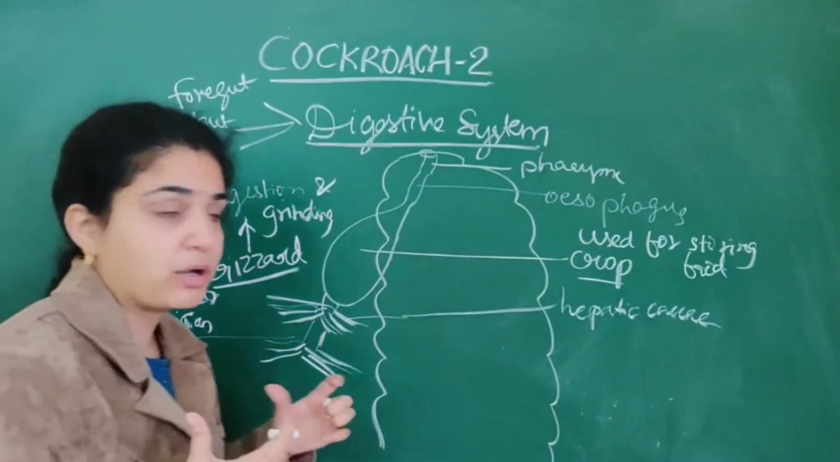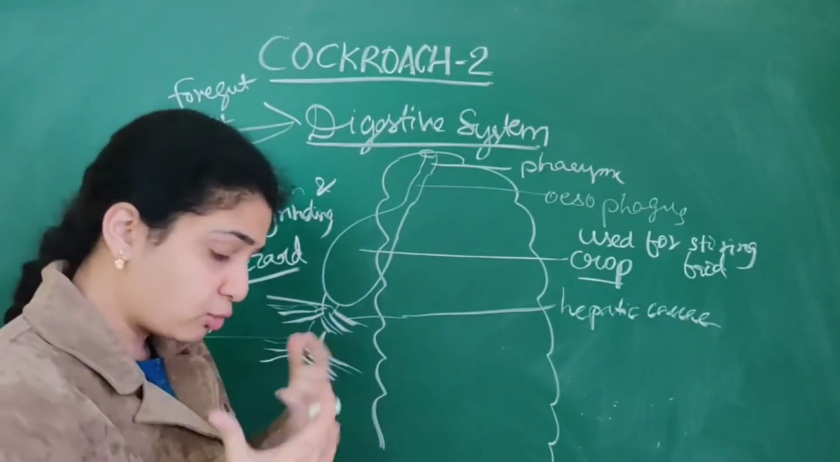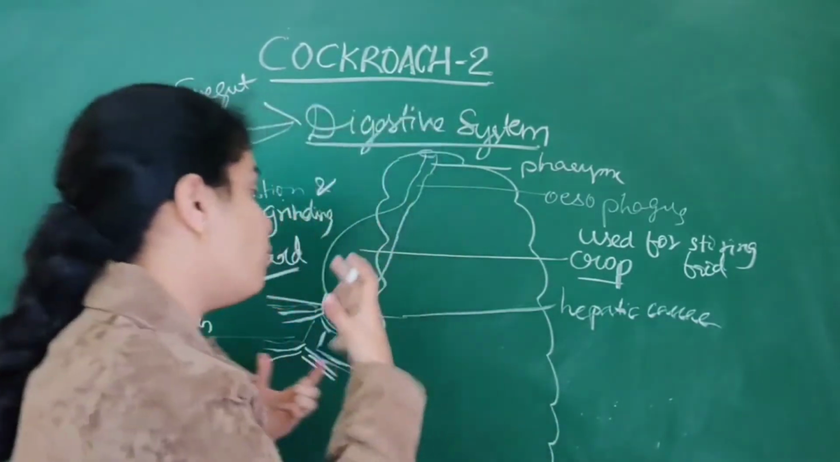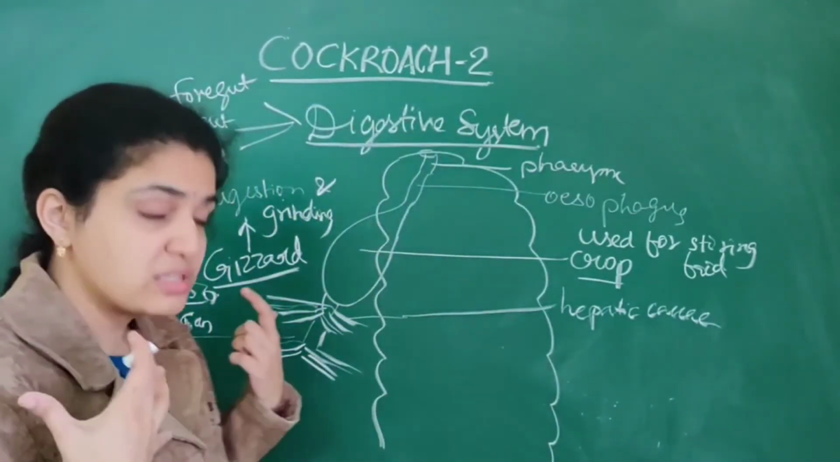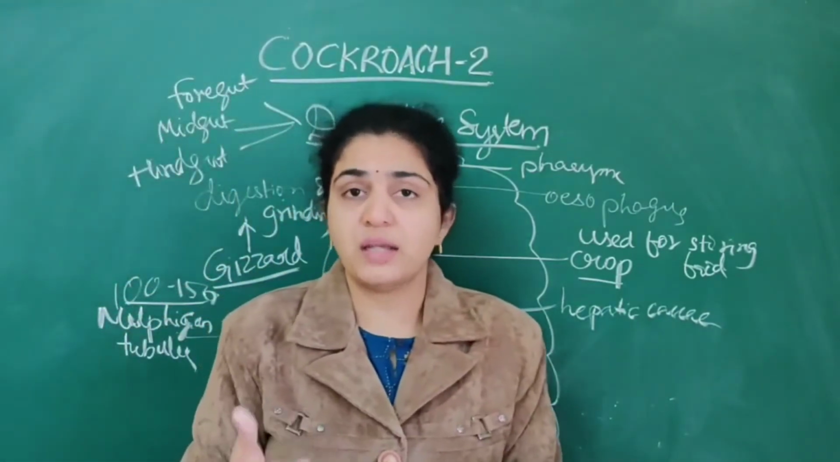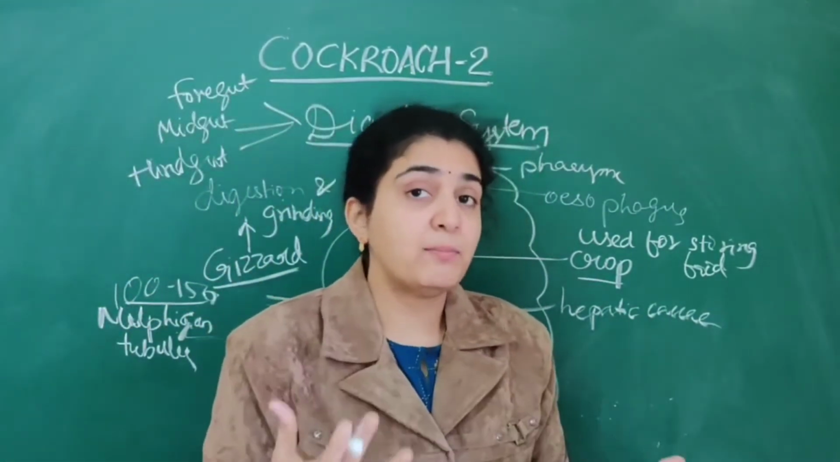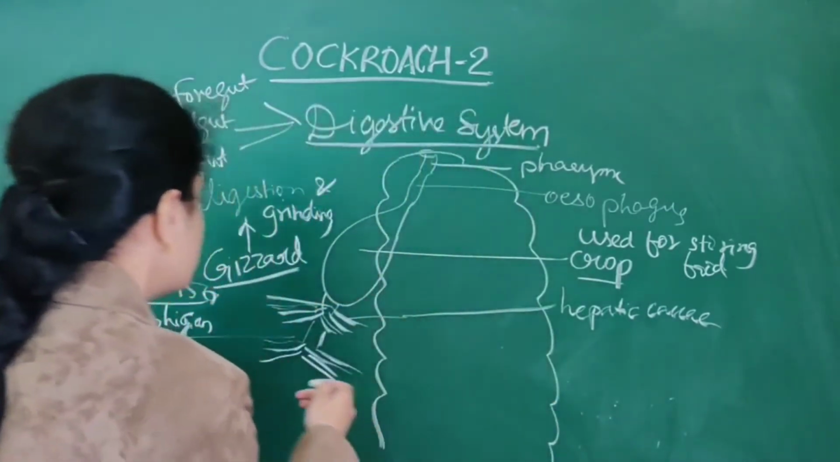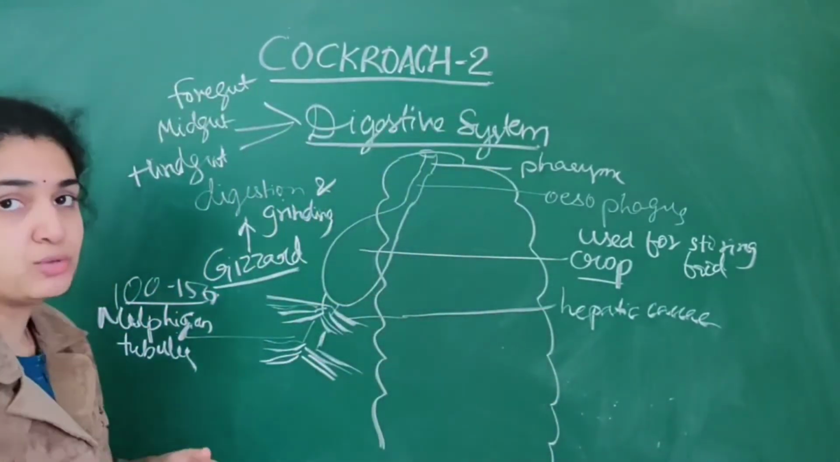Excretion, okay, they play an important role. Hepatic caecae play an important role in secretion of digestive juice. When it comes to Malpighian tubules, they are about 100 to 150 in number and they play an important role in excretion, okay. So this is about the Malpighian tubules.